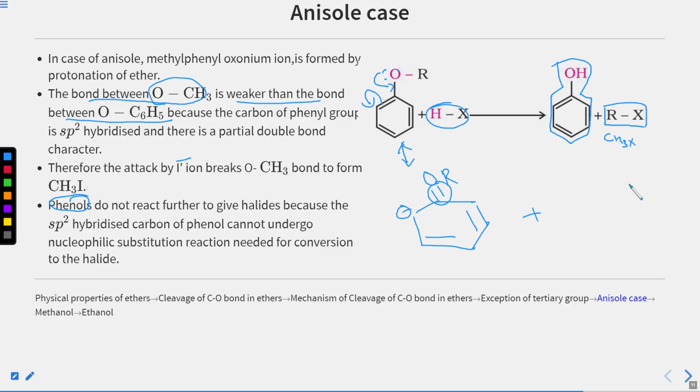Then we have the special case of anisole. So this is the special case where we saw that we are getting one alkyl halide from one of the R groups, which was not phenyl, but the other one, which is phenyl, is not giving an alkyl halide due to its resistance towards nucleophilic substitution because of the carbon oxygen double bond. Okay, so this is about the cleavage of the C-O bond.